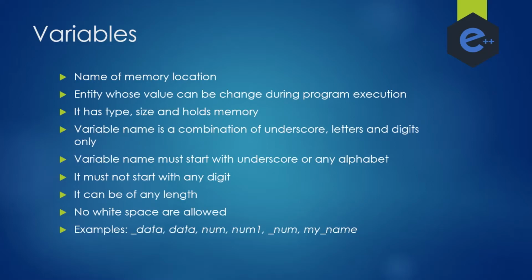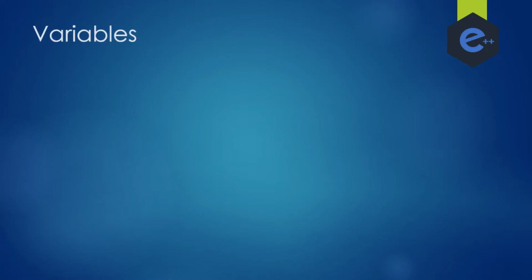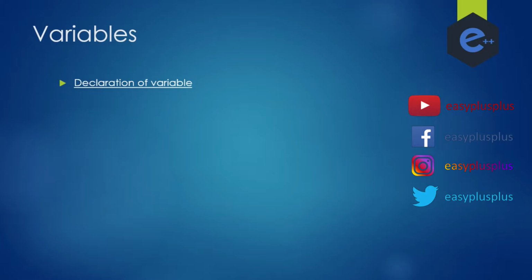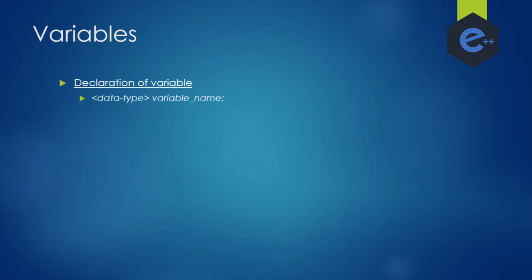Now we will see how to declare and initialize variables. So, declaration of variables. First, we specify the data type, and then we write the variable name. For example, int a, char ch. We can also declare more than one variable at the same time. For example, int a, b, c, d, and char ch, my name, first name.